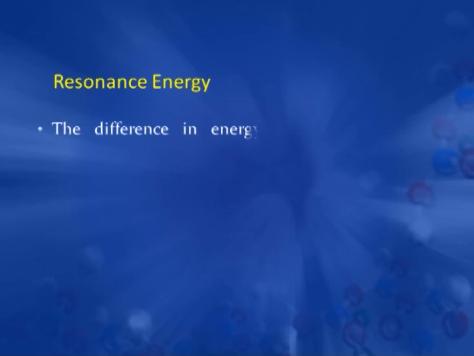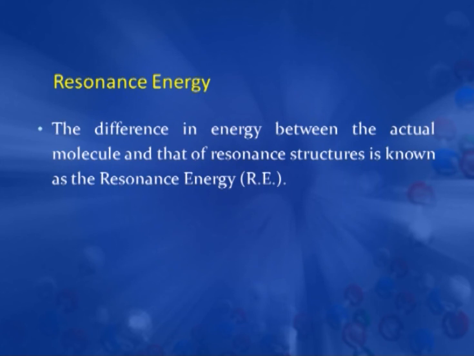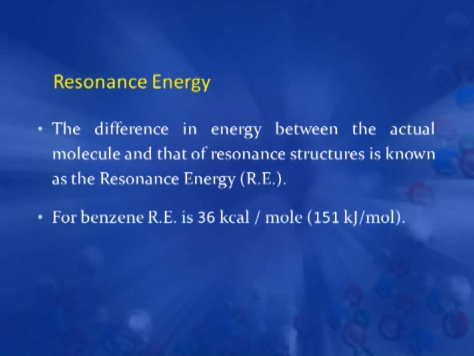This difference of energy, between the actual molecule and our hypothetical cyclohexatriene, that is the resonance structure of benzene, is known as resonance energy, and this resonance energy for benzene is 36 kilocalorie. Or we can say benzene is more stable than cyclohexatriene by 36 kilocalorie.